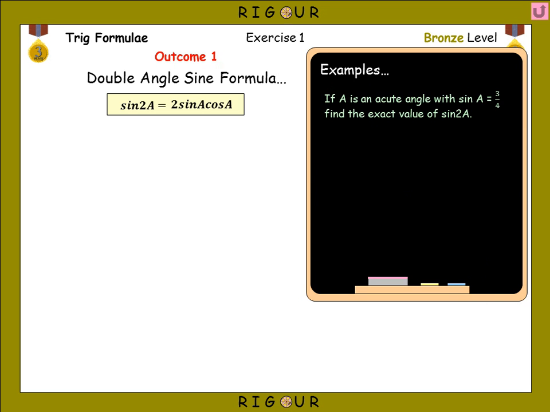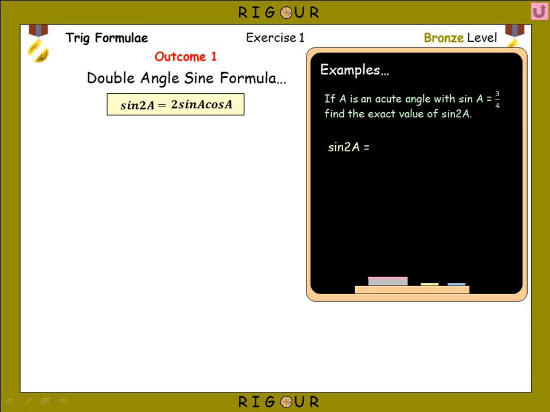A typical exam question would look like: if a is an acute angle with sine a equals 3 over 4, find the exact value of sine 2a. The common mistake here is that candidates would double sine a, but of course that would give us 2 sine a and not sine 2a.